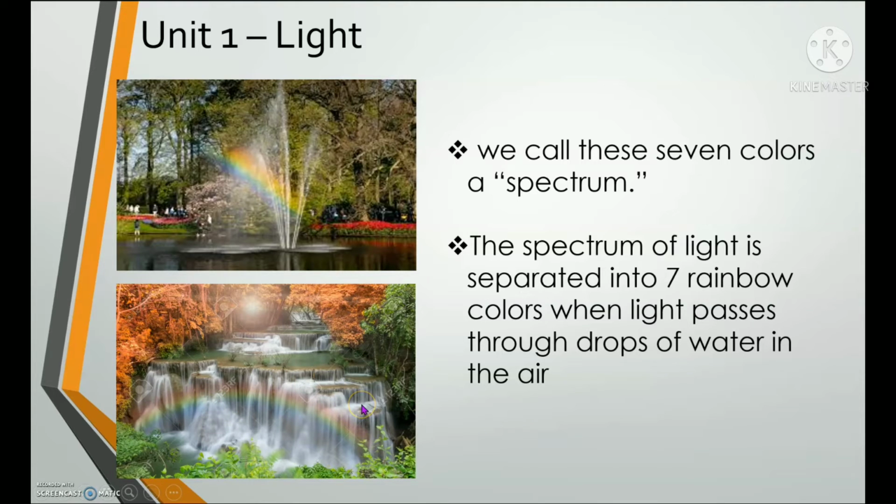So we sometimes see a rainbow or spectrum on fountains or waterfalls. Because if there is sunlight and there are droplets of water in the air, it can be reflected and we can see a rainbow or the spectrum colors.